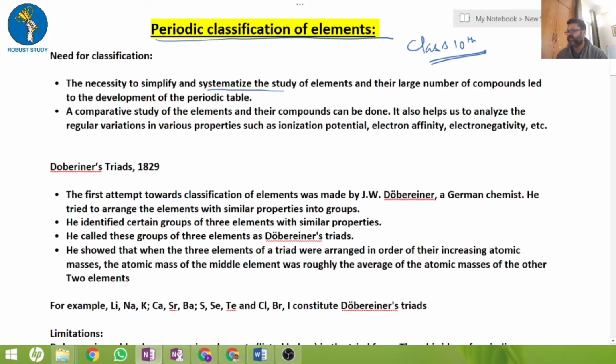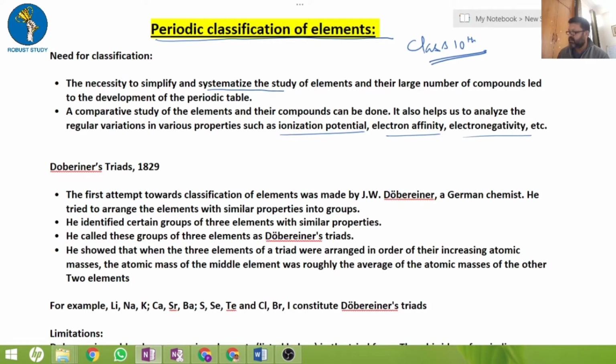Every element has very different kinds of similarities and variations in terms of their potential, their electron affinity and electronegativity. So this periodic classification helped us to classify them based on these properties. There might be short questions and objective questions.